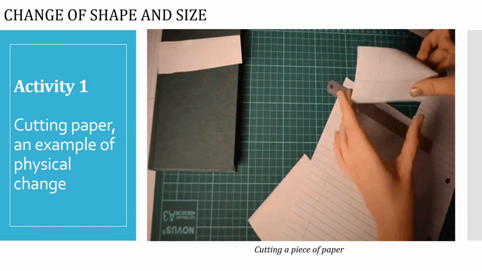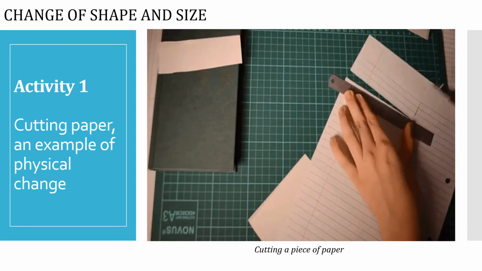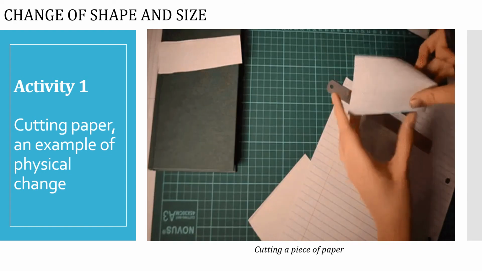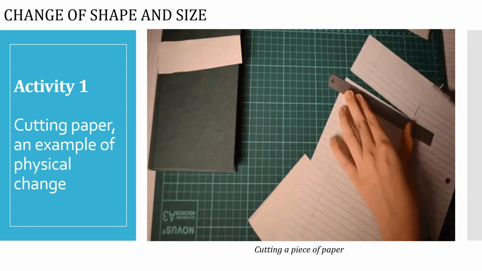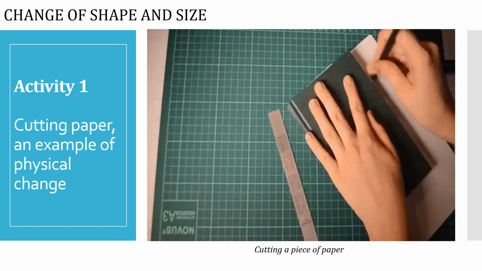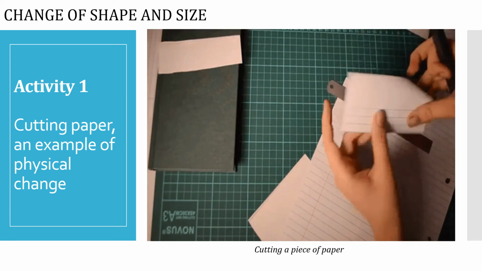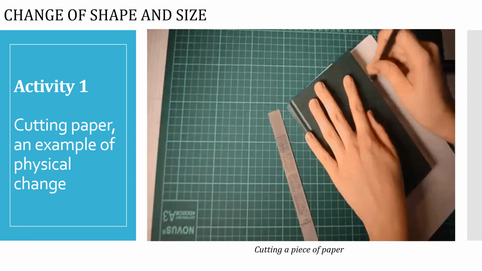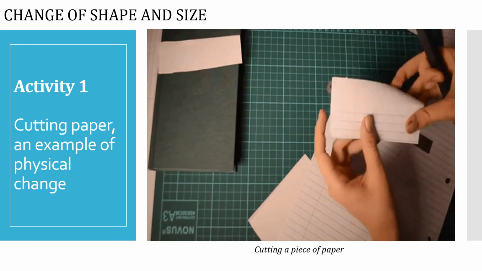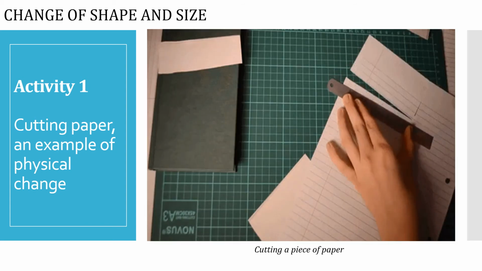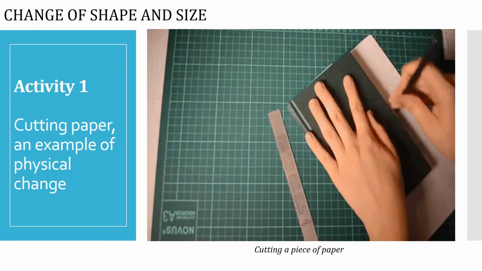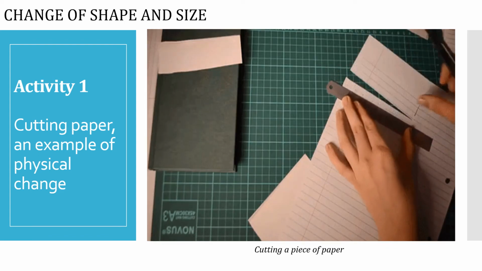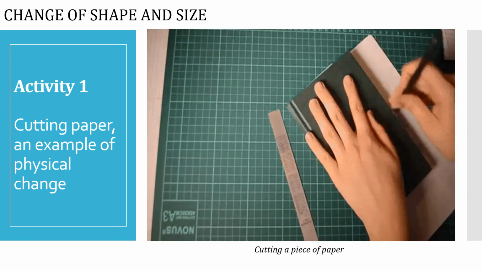Activity 1. Cut a piece of paper into 4 square pieces. Cut each square piece further into 4 square pieces. Lay these pieces on the floor or a table so that the pieces acquire the shape of the original piece of paper. Obviously, you cannot join the pieces back to make the original piece. But is there a change in the property of the paper? No. The paper changes in size. So it's a physical change.